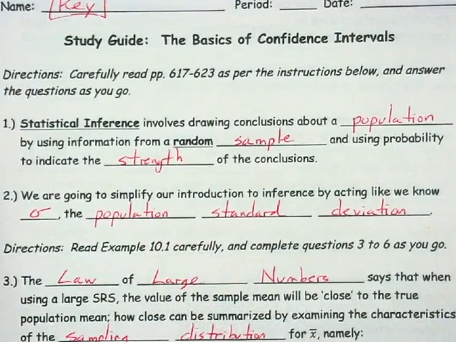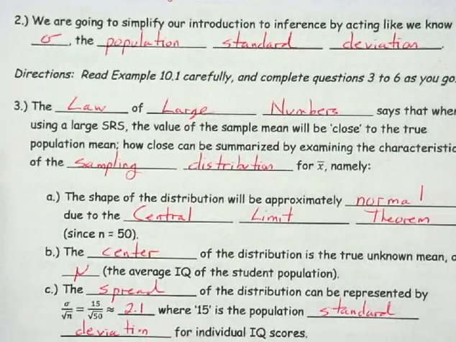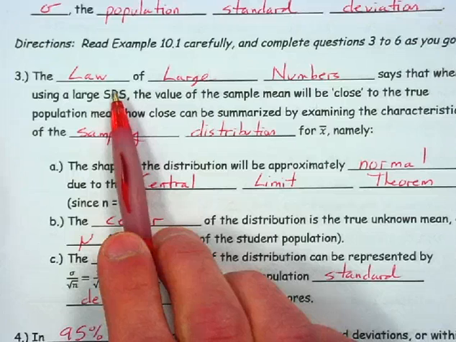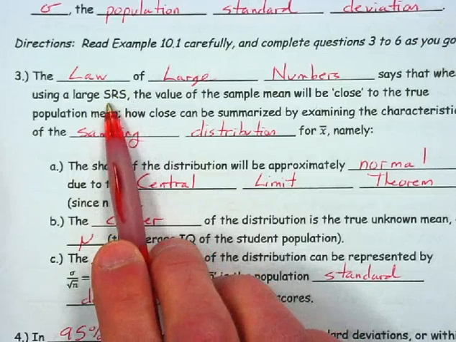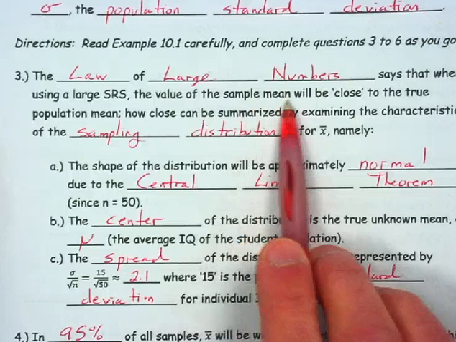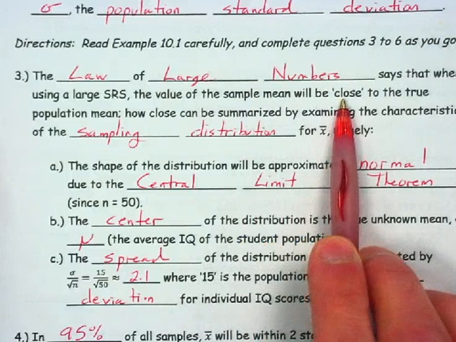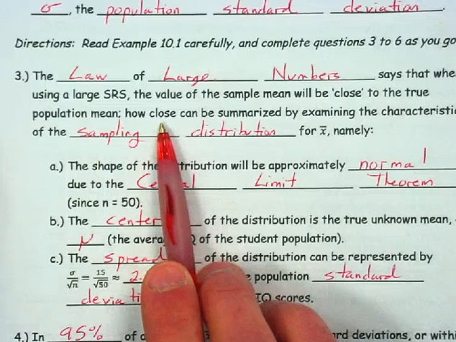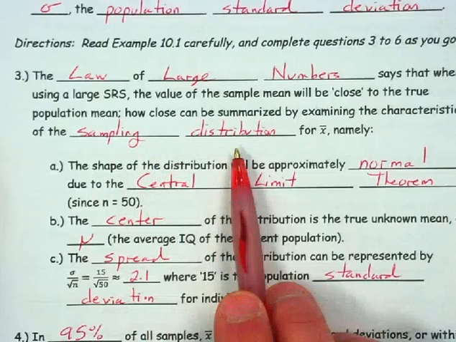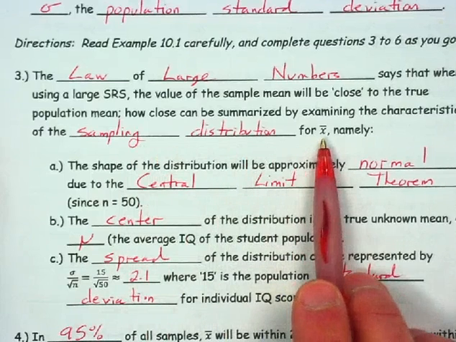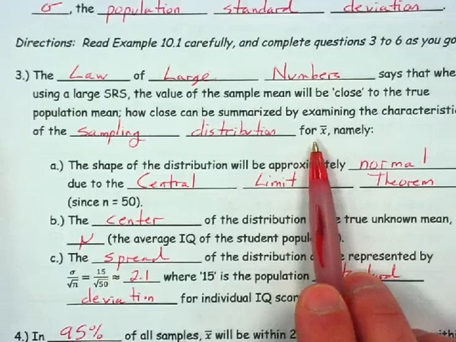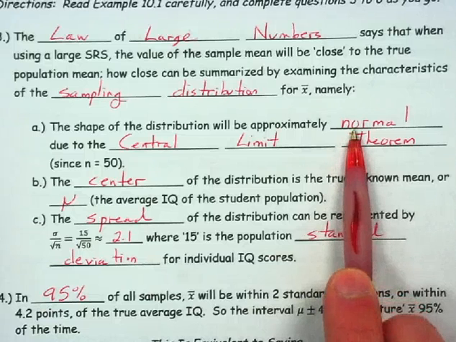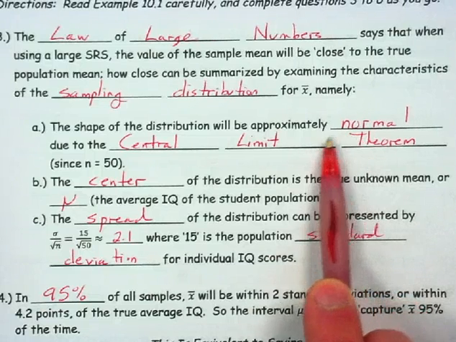So in order to do this, we're going to rely on a number of ideas from our last few units. So notice, the law of large numbers tells us that if we're using a large SRS, the value of the sample mean will be, quote, close to the true population mean. How close can actually be described by using the sampling distribution for X bar. So that sampling distribution has a shape, a center, and a spread that we essentially understand. So its shape is approximately normal by relying upon the central limit theorem.